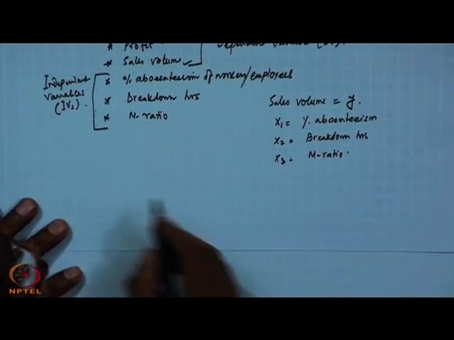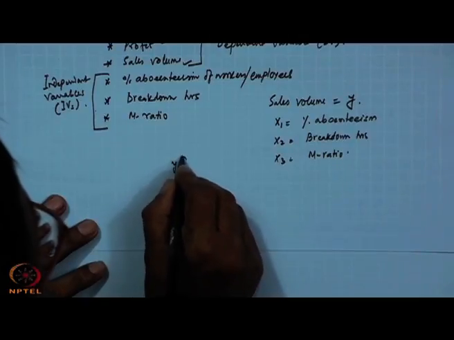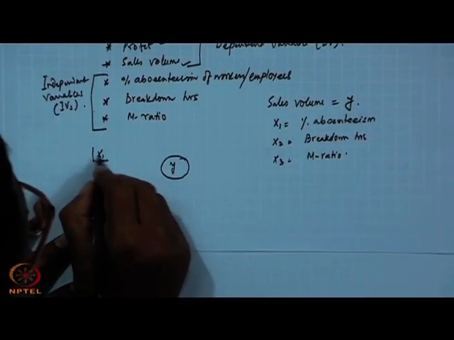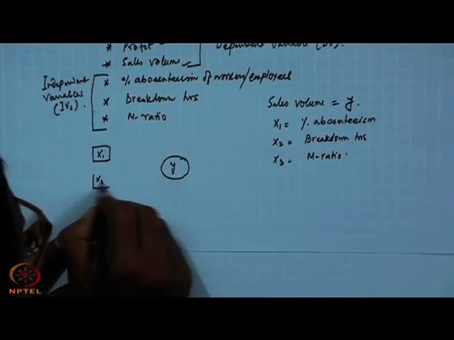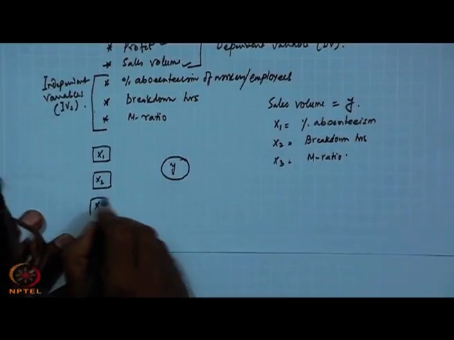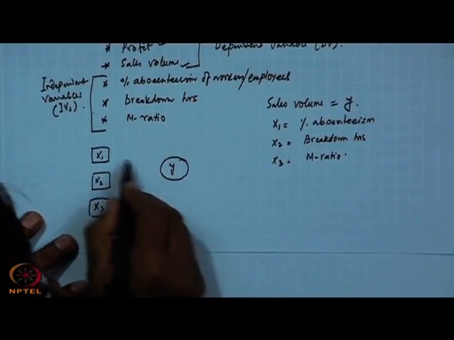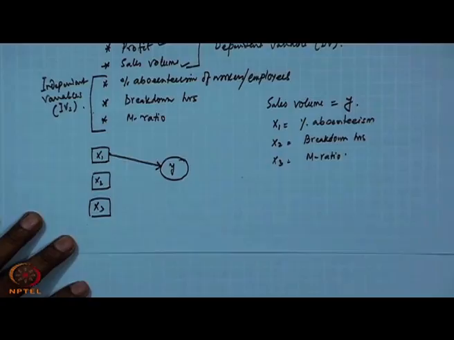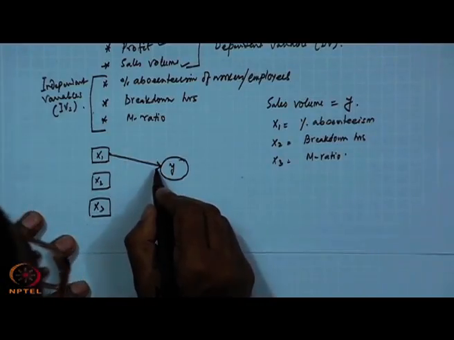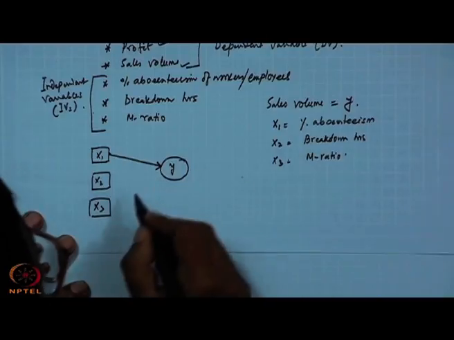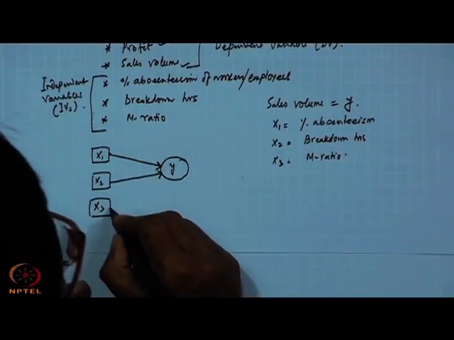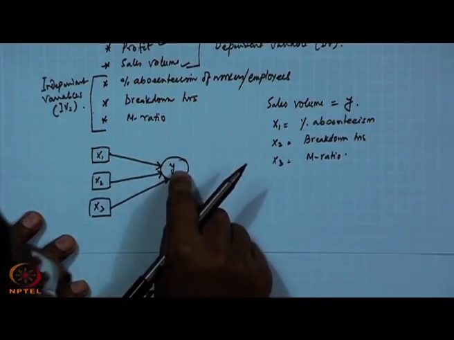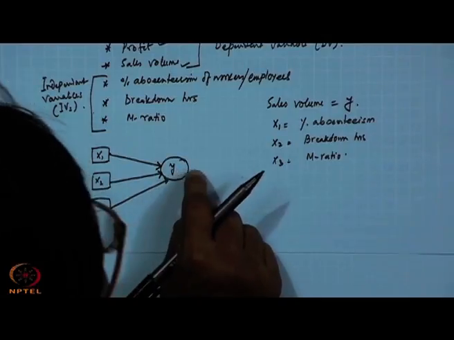So, under this situation, if I define like this, that y within a circle or ellipse and x1 within a rectangle, x2 with another rectangle, x3 with another rectangle, and I can create some straight line with the arrowhead to y, then this will determine that the respected IVs are influencing the dependent variable y, that is the measure.